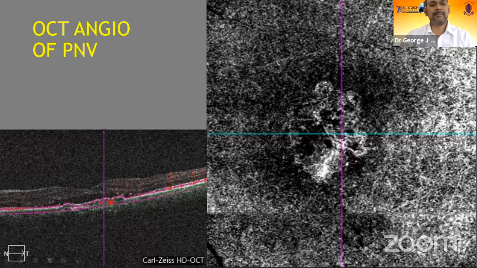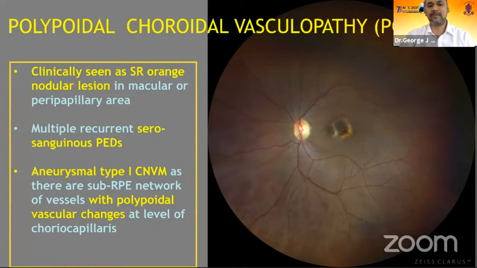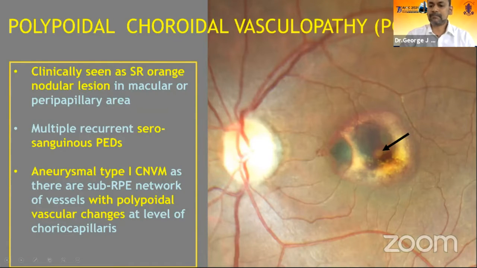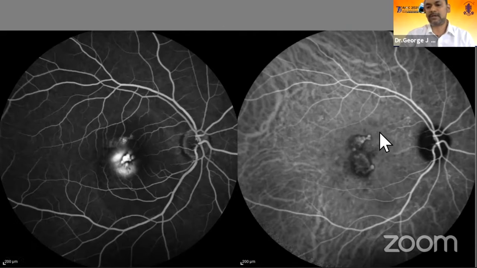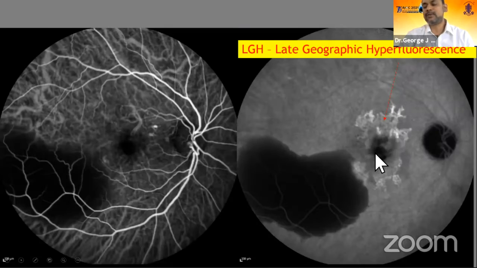So the last entity in pachychoroid disease spectrum is PCV or polypoidal choroidal vasculopathy. It is a serosanguinous maculopathy, clinically sometimes seen as orangish subretinal nodules, and ICG is the gold standard picking up these early hyperfluorescent nodules on ICG, first minute usually, and late leakage or late washout, and also a feature called late geographic hypercyanescence. This is specific to PCV, unlike neovascular AMD.